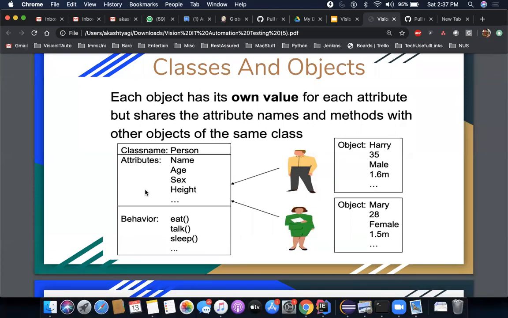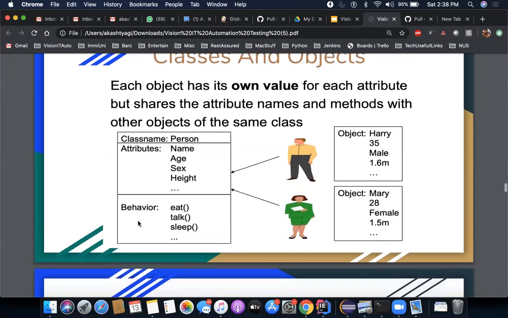And as you see here, a class has two important things. Rather, actually I should say three. One is that there has to be a name of the class, which will define what that is. Attributes, the properties of it, the characteristics of it. So in your case, it will be name, age, sex, height, and whatever characteristics you have. Do you wear glasses, do you not wear glasses, all those things. Maybe your ethnicity and maybe your DNA, all become part of that. Then behavior, like what you're capable of doing, eating, talking, sleeping, all those things, right?